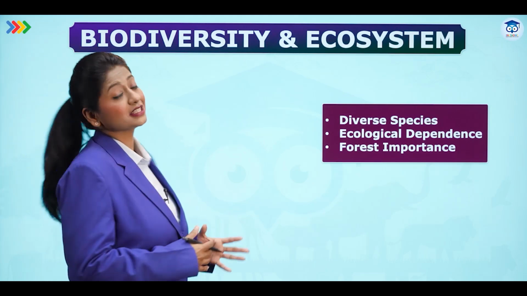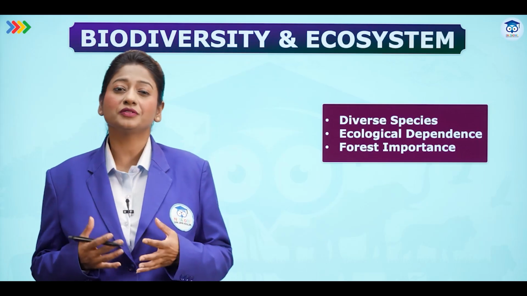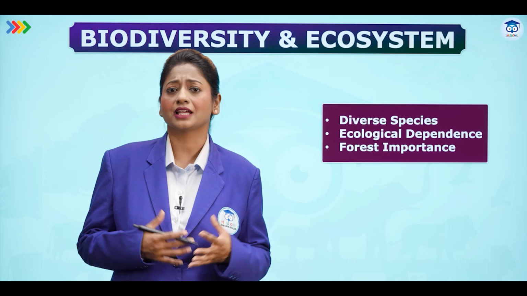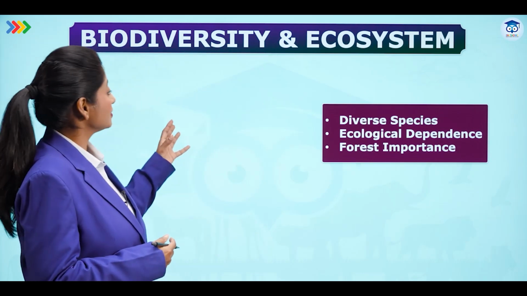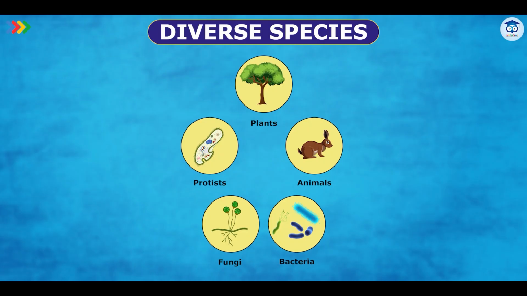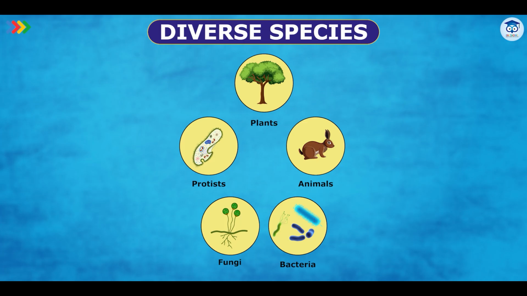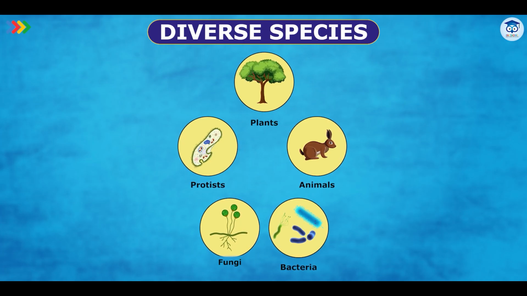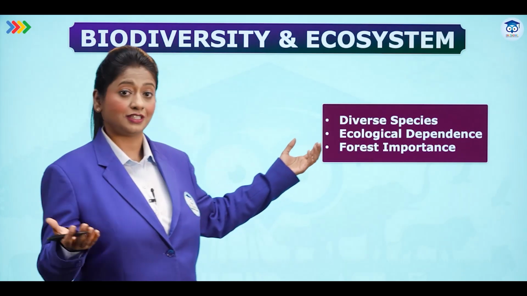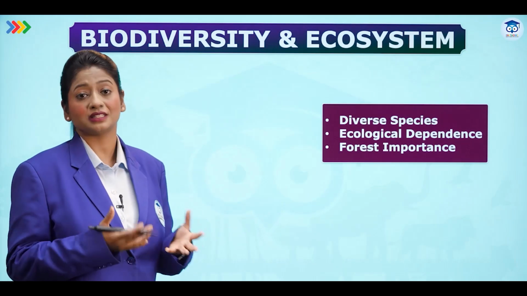Now, biodiversity and ecosystem, these two terms we keep on listening to many times, isn't it? We need to understand this thoroughly. What exactly do these terms mean? Biodiversity involves the diverse species of all plants and animals, right from single cellular microorganisms to complex multicellular organisms. So all of these living organisms, animals and plants, that is the biodiversity, the different diverse nature that you see.